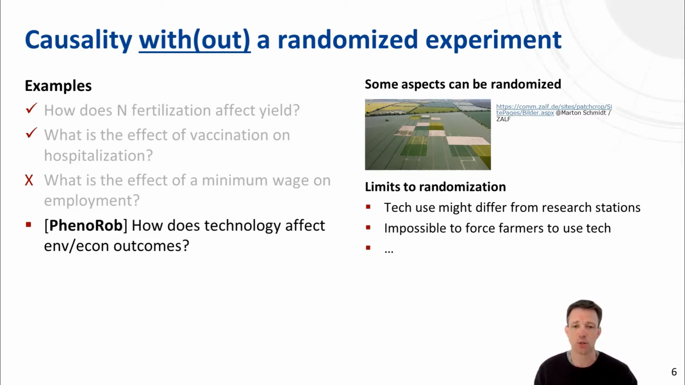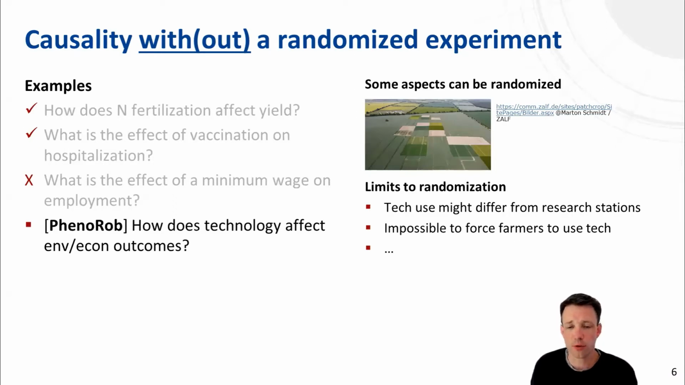So also for the PhenoRob question, it is important that we have other means than randomized experiments for answering causal questions. So I hope that provides the motivation for this lecture to see that causal questions are important and that we need to have ways to answer causal questions beyond a randomized experiment.